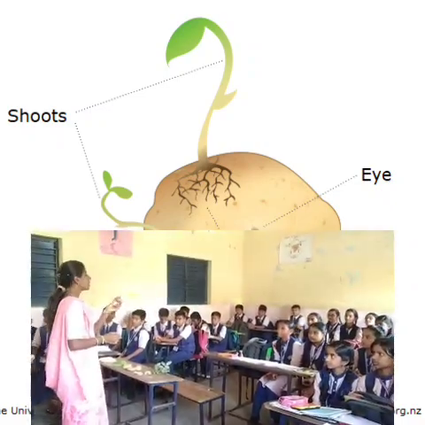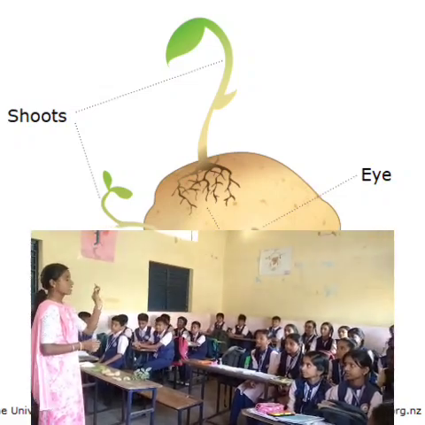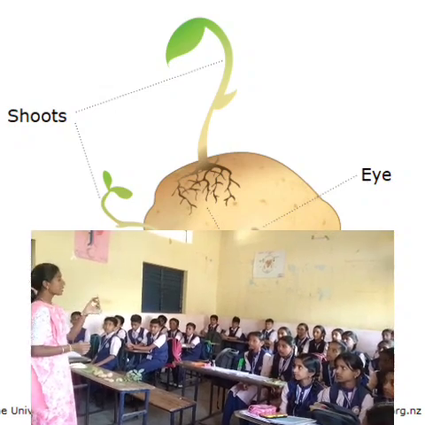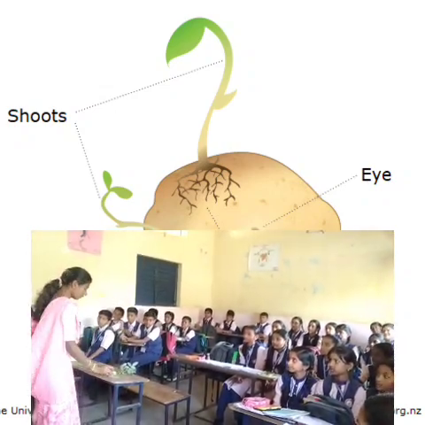So listen. This is an example of underground stem modification. Yes, very good. What is this? Onion. Okay.